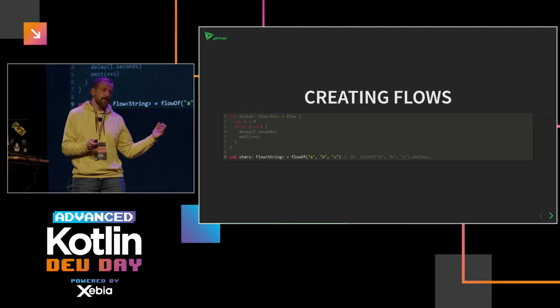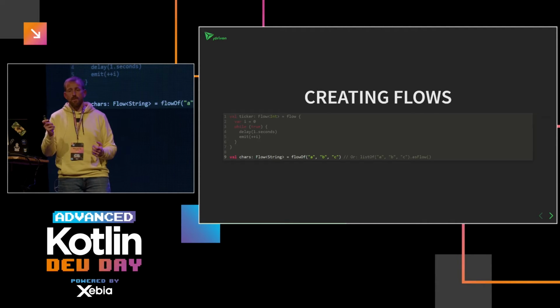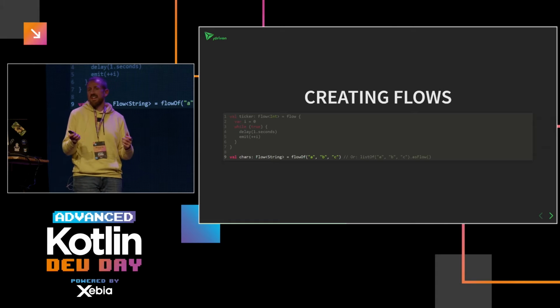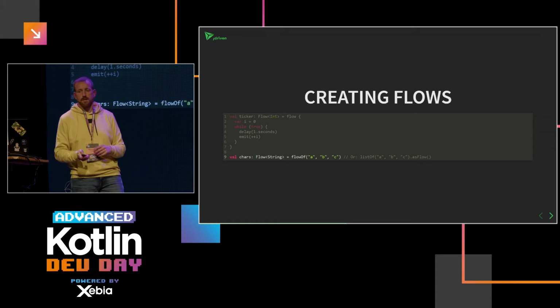You can also create flows based on a static set of data. There are flow builders which are basically the same as sequenceOf or listOf. If you already have a static set and you want to convert that into a flow to do some further processing, it's very easy to do.